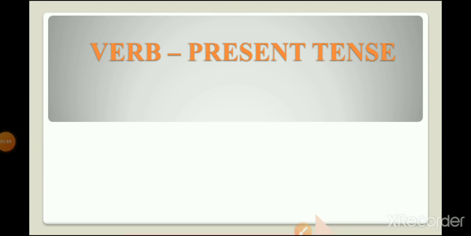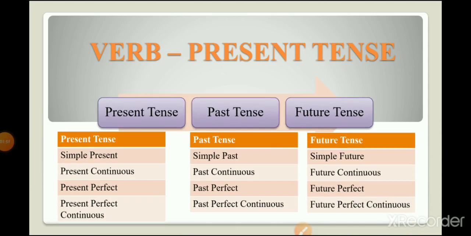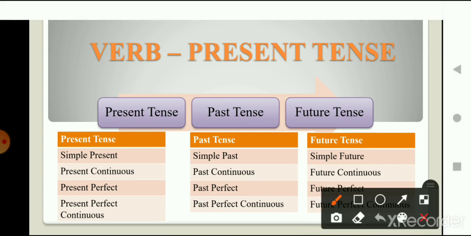Furthermore, these three tenses are divided into four categories each. What are those? Present tense is divided into simple present, present continuous, present perfect and present perfect continuous. And same as present tense, past tense also has four subcategories. What are those? Simple past, past continuous, past perfect, and past perfect continuous.